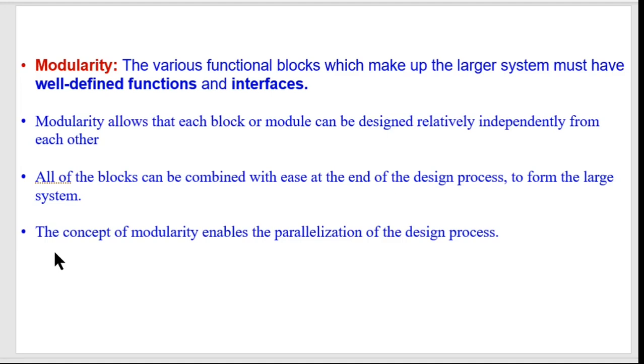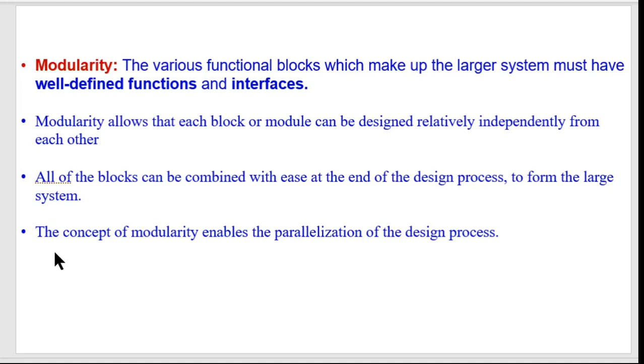So suppose a big system contains smaller systems. Modularity says that each of those smaller systems that finally make that big system, if possible, should be made independently.